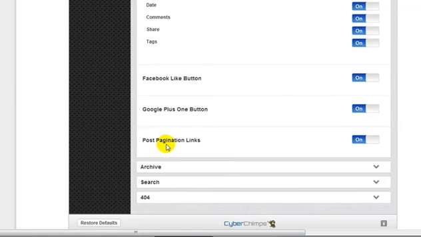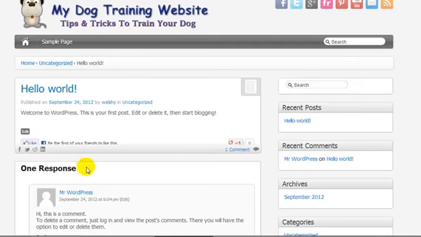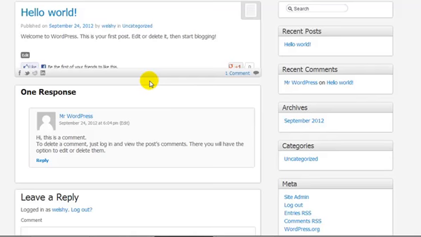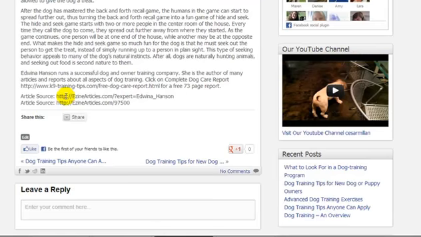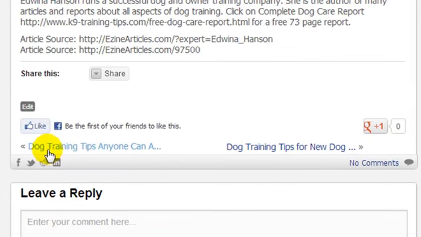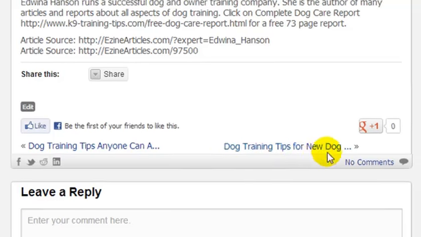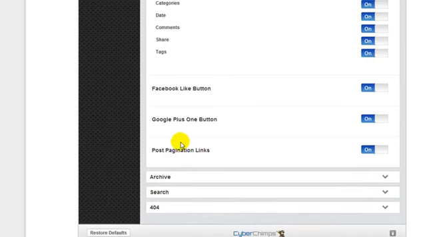And the post navigation, basically when you scroll to the bottom of your post, and if you have another post in the same category, it's going to give you, let me jump over to the website I've already built. And this is a post, and if I scroll down to the bottom, you'll see there's a link here going to dog training tips for new dog owners. I actually recommend that you leave that on.